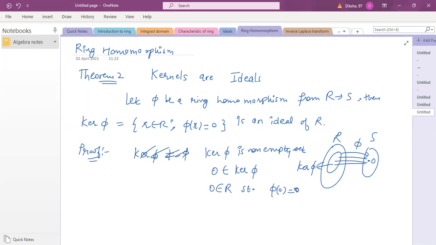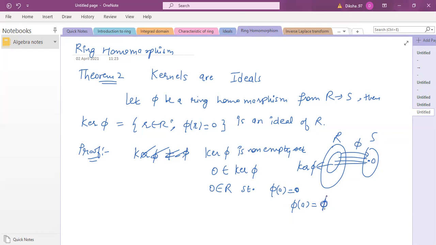How can you prove this, that the 0 element is mapped to the 0 element? Can you prove this one? Did you get the question? Ma'am, phi of 0 can be written as phi of 0 plus 0.